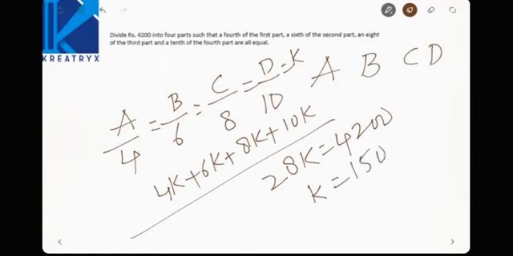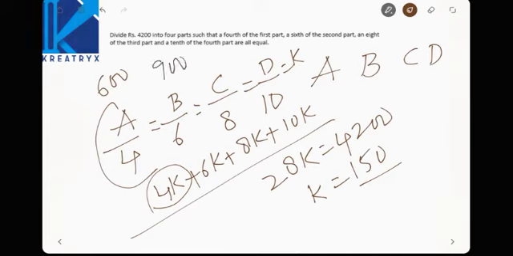Now find out A. If K is 150, A is 150 fours are 600. Now B is 6K, 150 sixes are how much? 900. Now C is 8K. 150 eights are 1200. Now D is 10K, that will be equal to 1500. So A, B, C, D, their shares are 600, 900, 1200 and 1500.